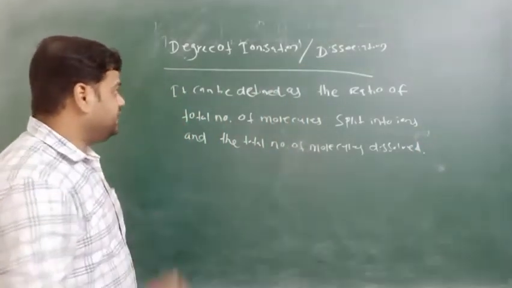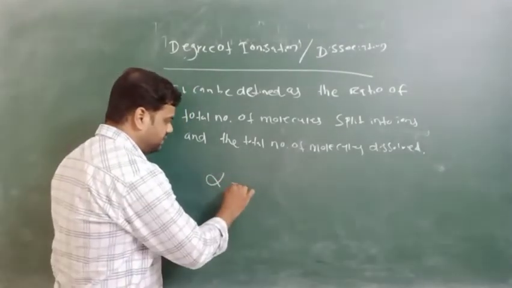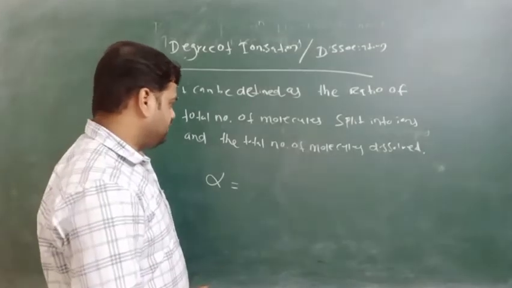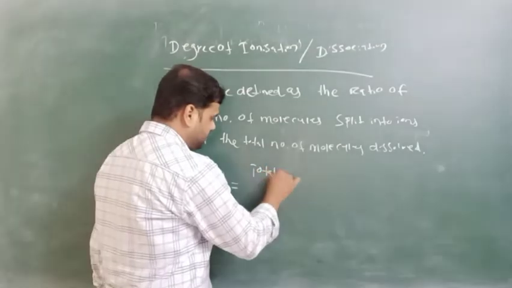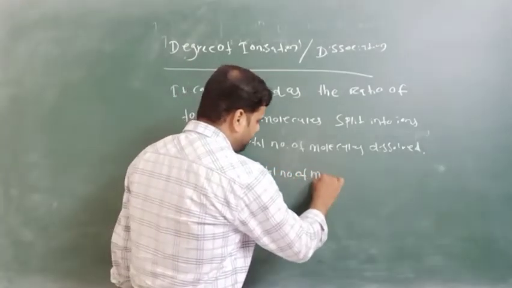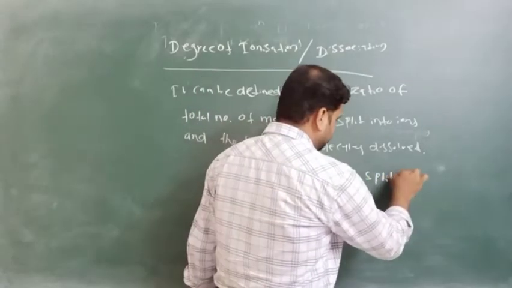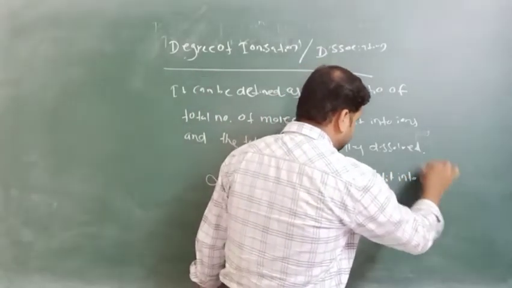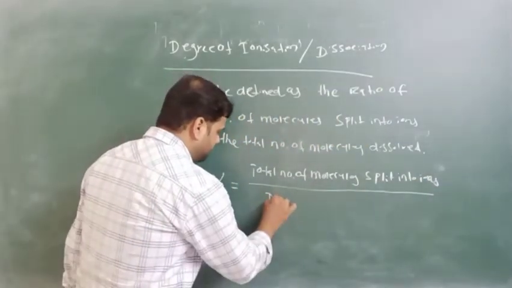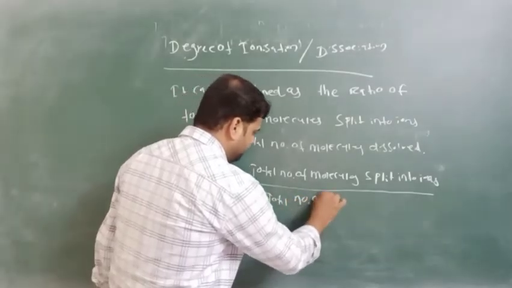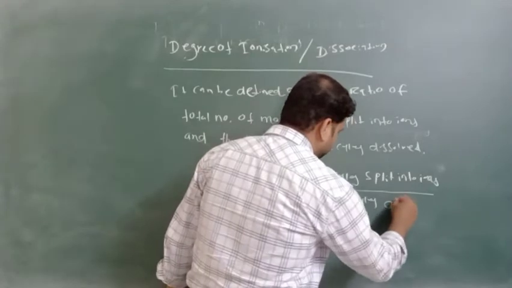The degree of dissociation is denoted by alpha. The mathematical expression of degree of ionization is alpha equals the total number of molecules split into ions, divided by the total number of molecules dissolved.